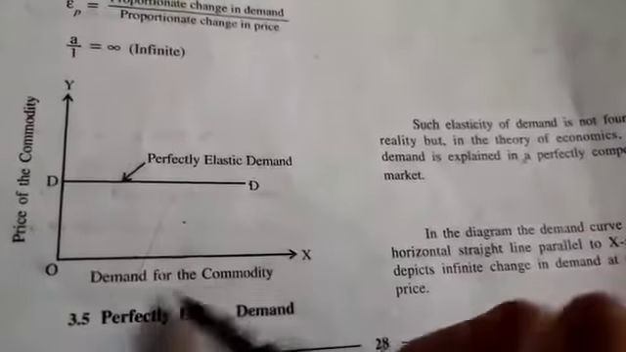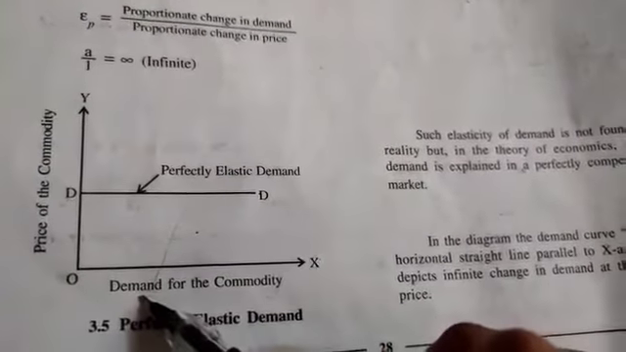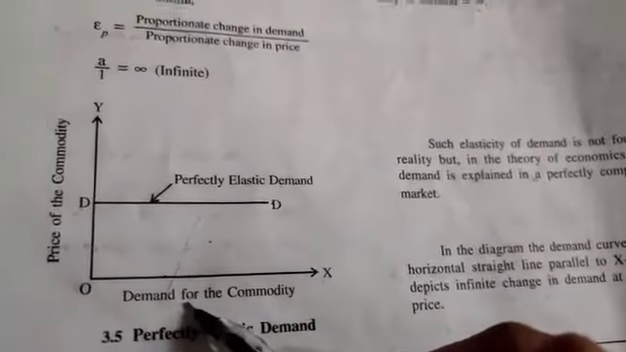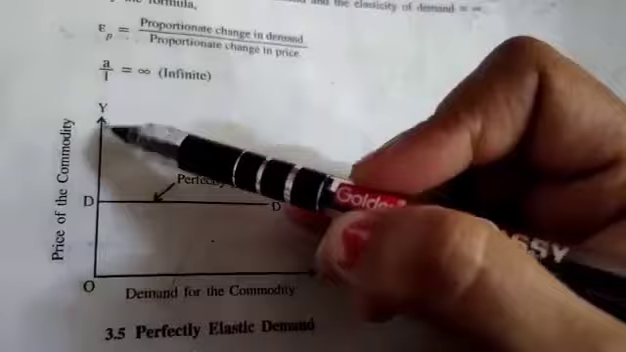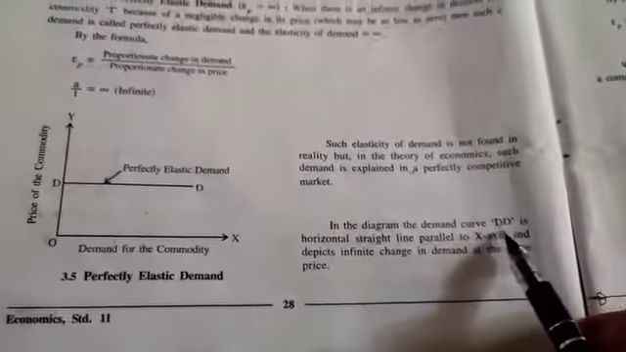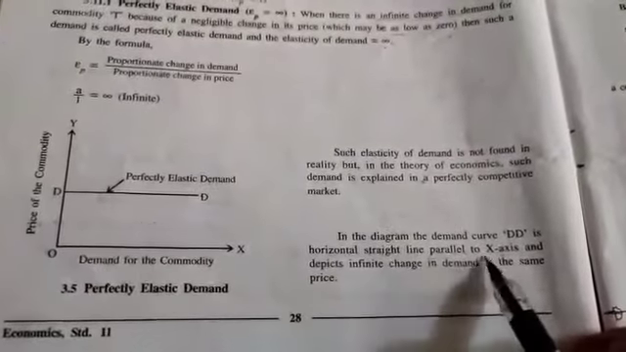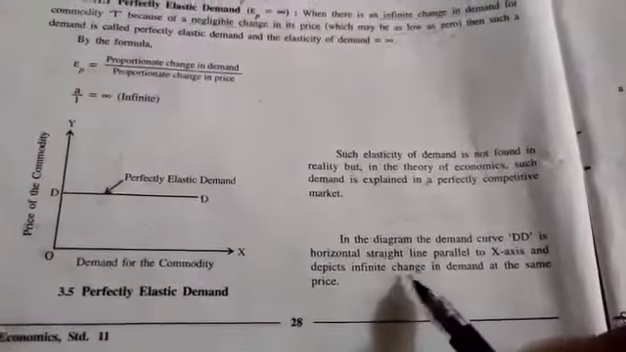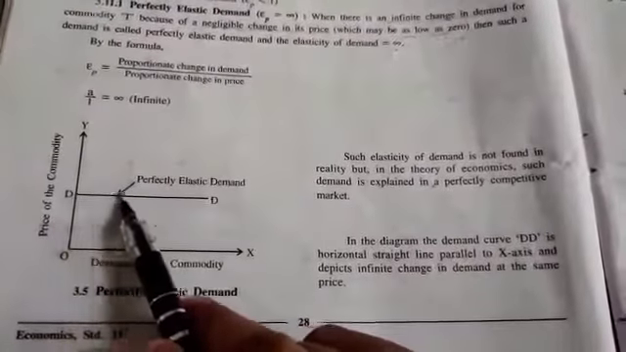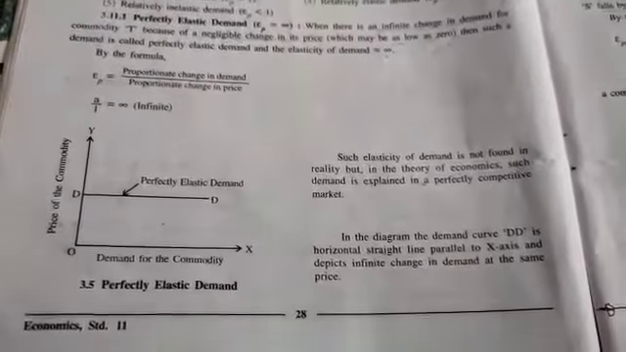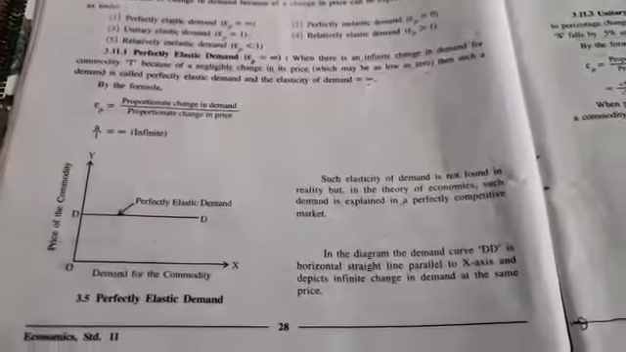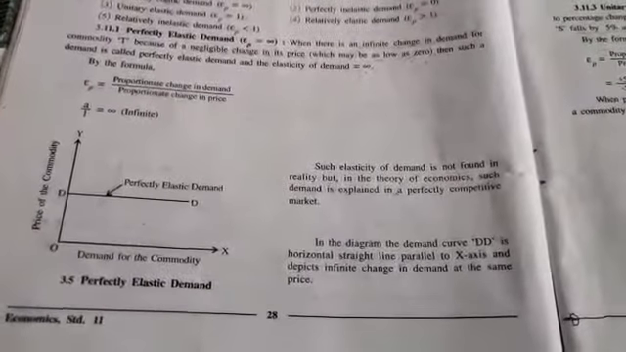Here is the x-axis. Always on x-axis we are in the law of demand only. I have said on the x-axis, that is horizontal line, demand is there. On the vertical line, that is y, we are denoting price. In the figure, the demand curve DD is a horizontal straight line parallel to x-axis and depicts infinite change in demand at the same price. That means price will be same, but the demand will be having infinite change. Infinite change means it will go on changing. There will be no effect of price, because the price is not changing.